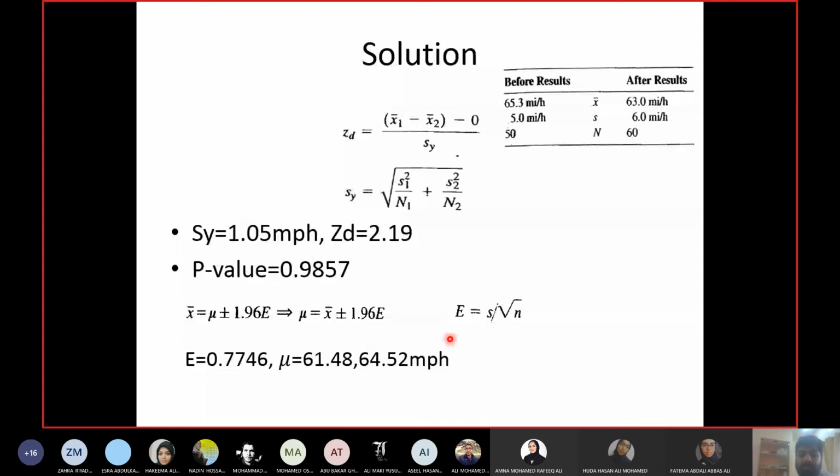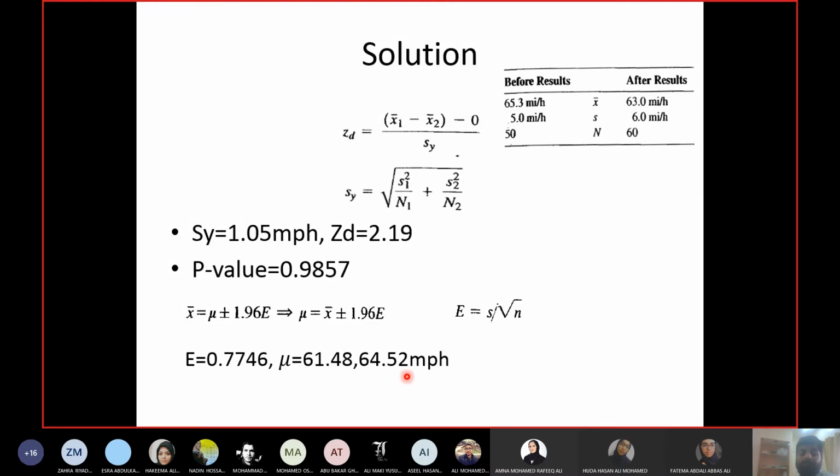So how did I get 61.48? 63 minus 1.96 into 0.7746, so you get 61.48. And when you do 63 plus 1.96 into 0.7746, you will get 64.5. So this is the confidence interval for the after sample.